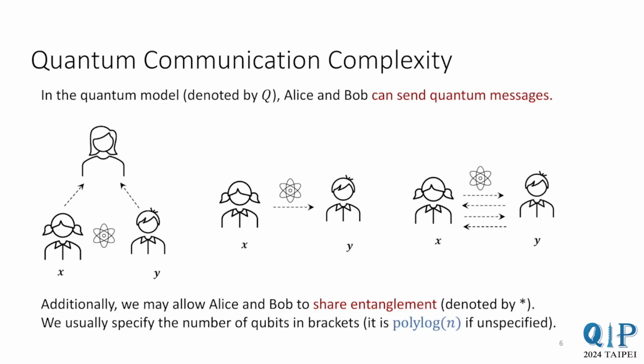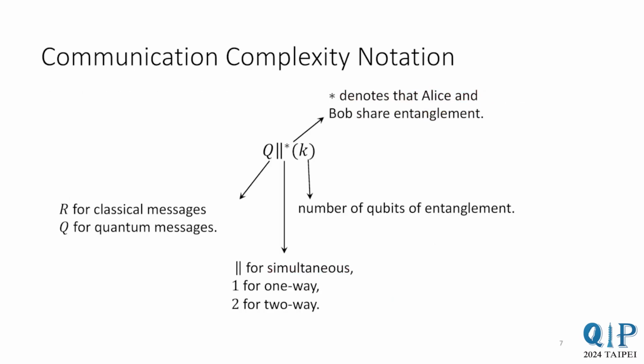We've now described the two kinds of quantum resources. By combining different resources, we get different models. Let's look at an example to clarify notation. Here we have Q parallel star K. Q denotes that the players send qubits. Parallel denotes that we are in the simultaneous model. Star denotes that Alice and Bob share entanglement. And K denotes that they share K qubits of entanglement.